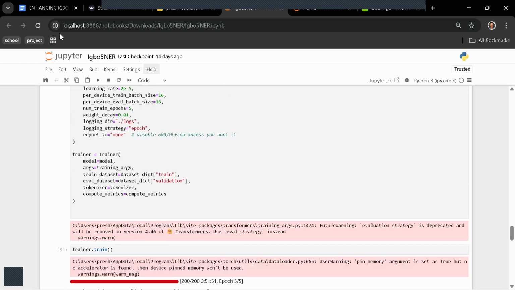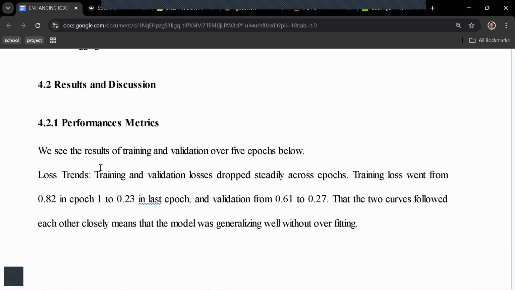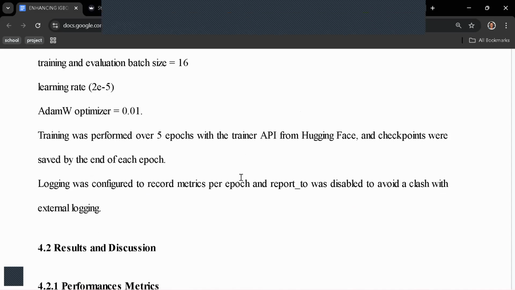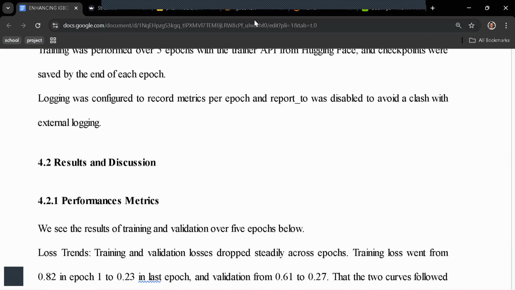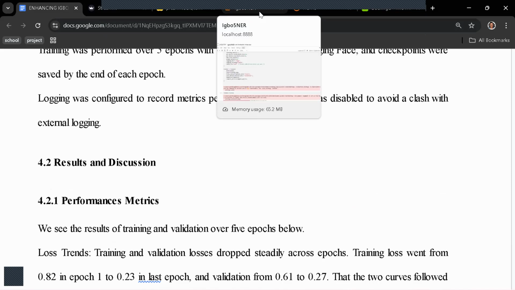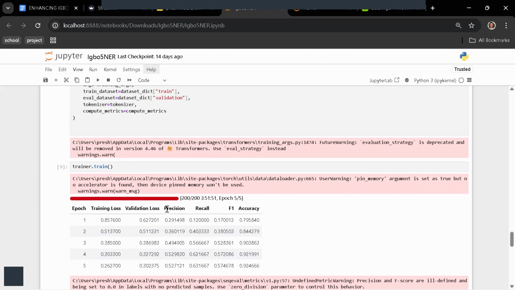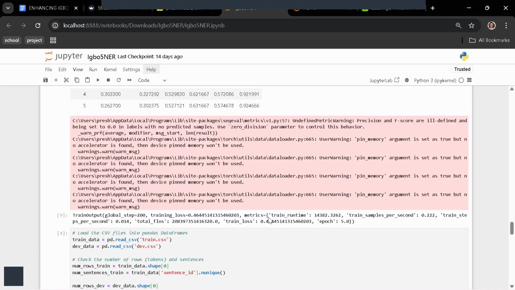After this, we trained our model, and after training we saved our model and uploaded it to Hugging Face. So when we come to the results and discussion, after the training, we saw the performance. This table shows the performance of our model: precision, recall, F1, and accuracy.